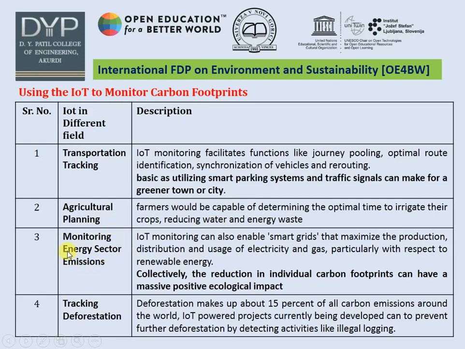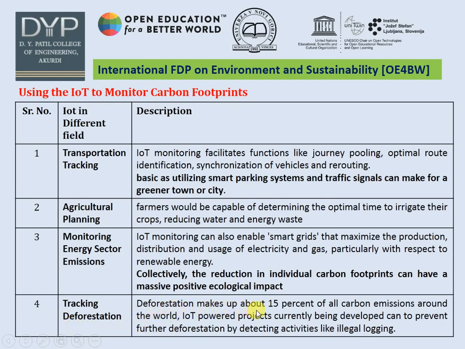In case of monitoring the energy sector and emissions, IoT can monitor a smart grid and maximize the production, distribution and usage of electricity and gas. Collectively, the reductions in individual carbon footprint can have a massive positive ecological impact. And last is tracking deforestation.